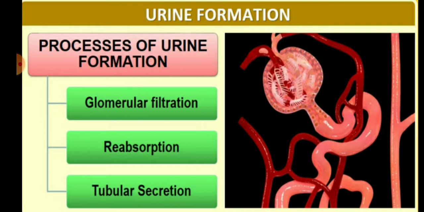And the last process is the tubular secretion. Children, in the tubular secretion, urea, excess water and salts are secreted into the tubules, which open up into the collecting ducts and then into the ureter part.